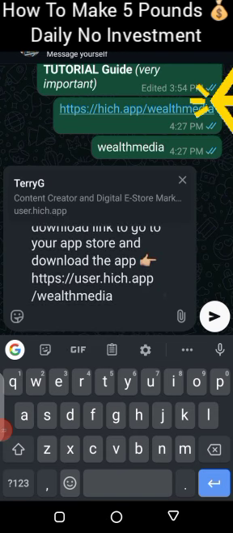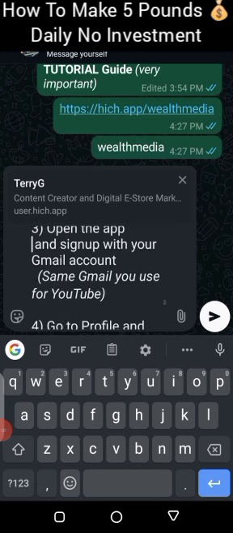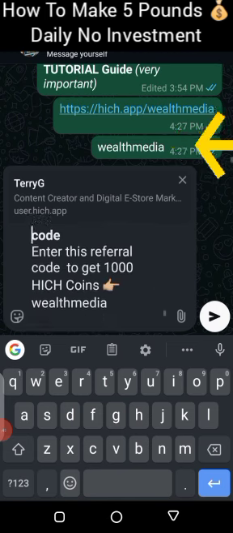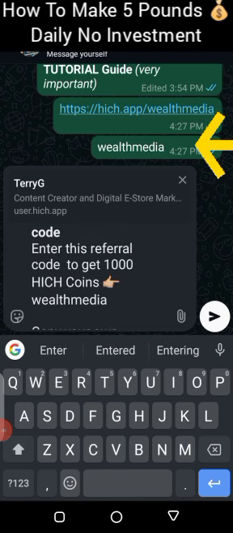So this referral link, you are going to put your own referral link. Let's assume this is your referral link. You are going to replace it with mine and put your own. Then the second thing you are going to replace is your invitation code, which is this. You're going to replace it here.